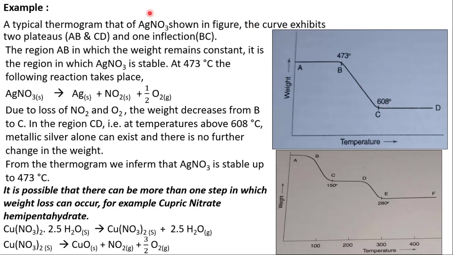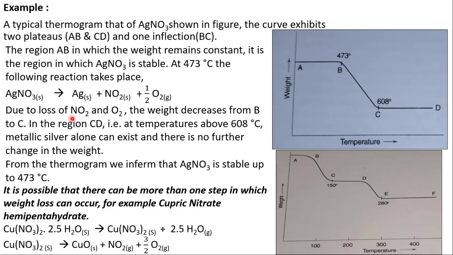The curve exhibits two plateaus, AB and CD, that means horizontal lines, and one inflection, that is BC. The region AB is the region in which the weight remains constant. It is the region in which silver nitrate is stable. At 473 degrees Celsius, the following reaction takes place.